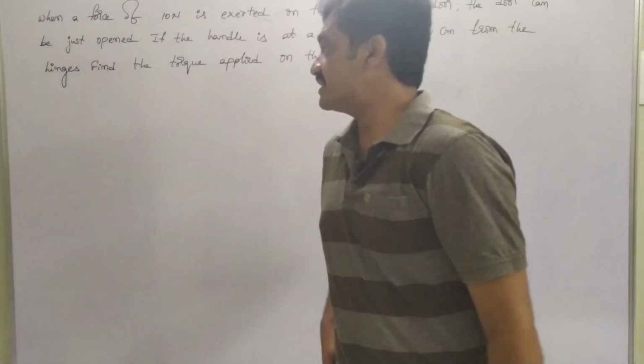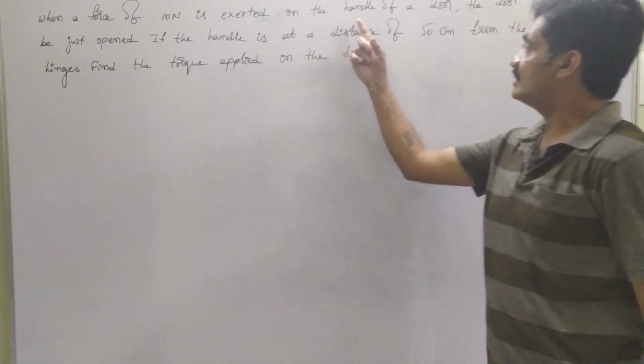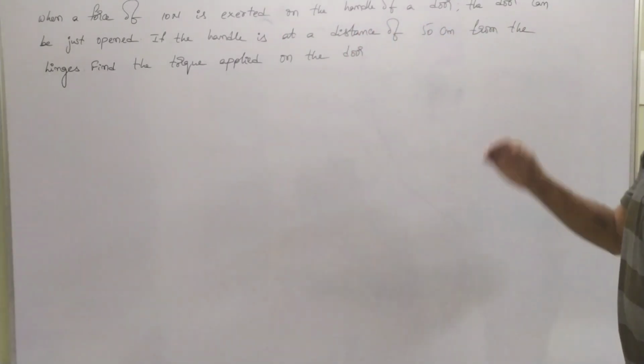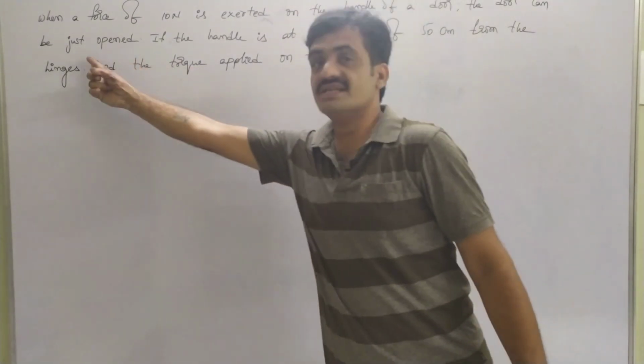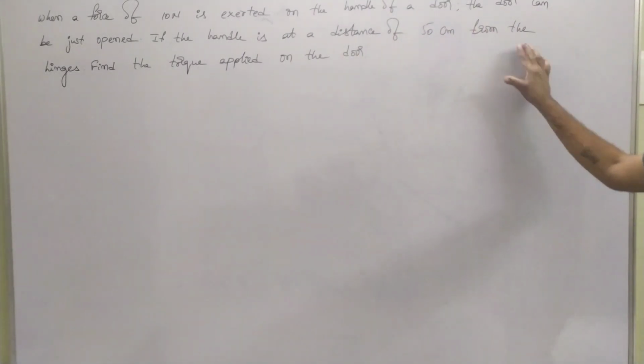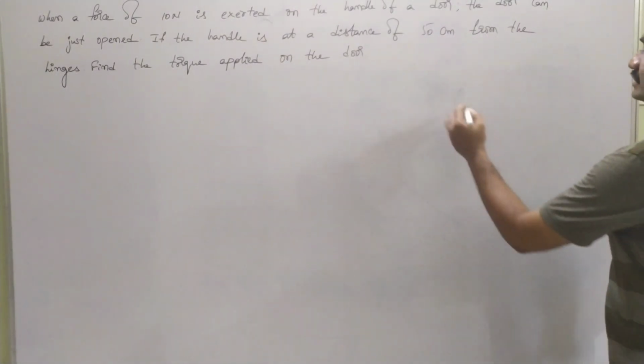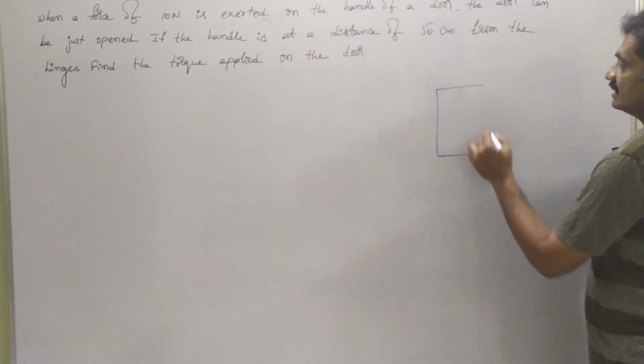Let's solve a numerical based on this torque. Observe that when a force of 10 Newton is exerted on the handle of a door, the door can just be opened if the handle is at a distance of 50 centimeter from the hinges. Find the torque applied on the door. So here I am going to consider the door.